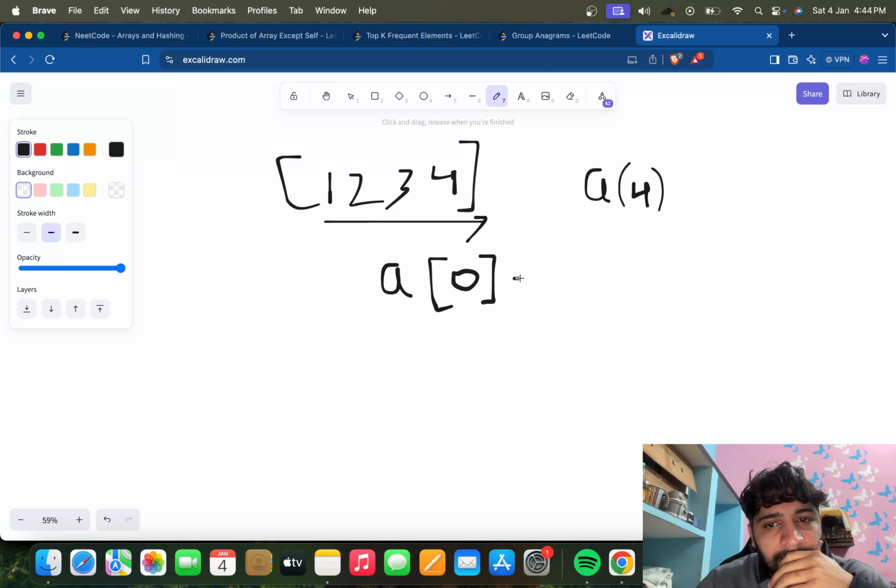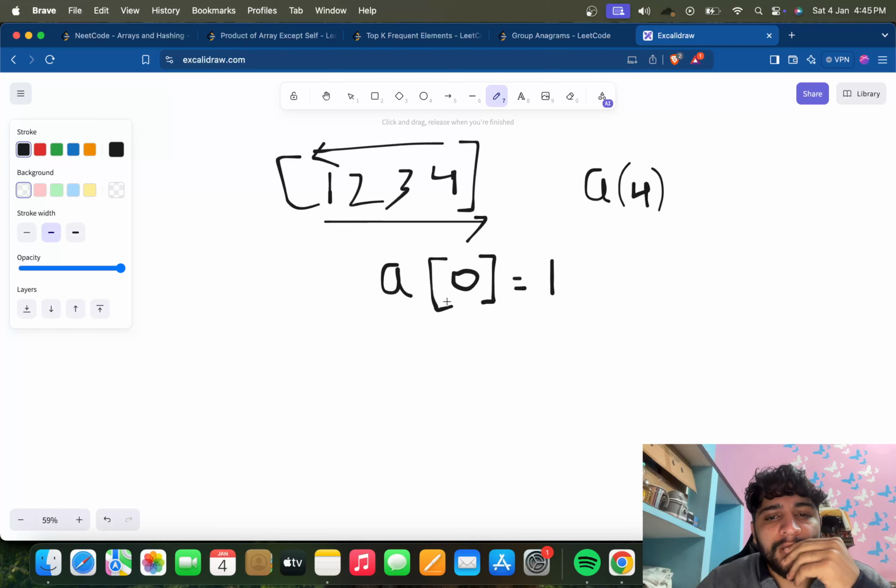Because if we iterate one from this side and another, again from this side to this side, while coming we can have the product of these three, right, and multiply it with whatever the element is there in the answer array, and if it is 1, then it will work just fine.